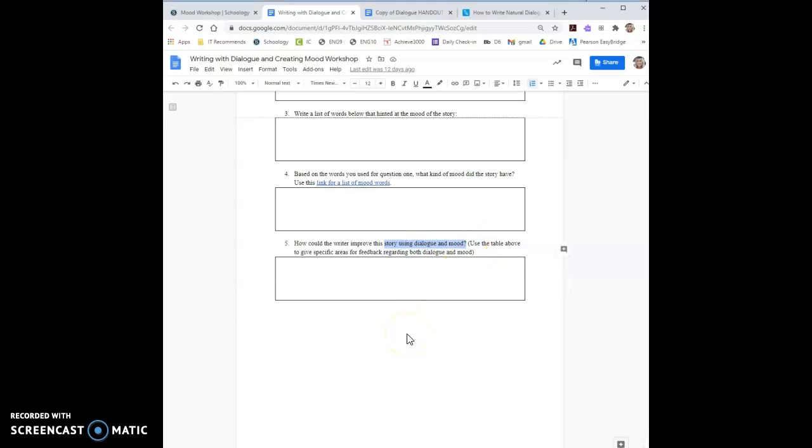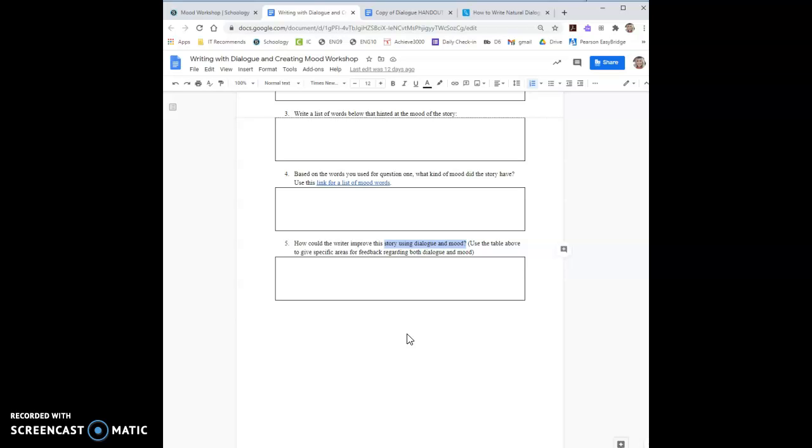This is going to be really helpful for you and for them because our final is a narrative that's going to be really focused on dialogue and mood. So when you can give them constructive feedback, it will help you as a writer, but it will also help them as a writer. So the kind of things that you'll probably want to focus on for number 5 is where do they tell the story instead of show the story? Also, where do they use words that are not descriptive that could become descriptive? So think about verbs especially, because oftentimes we use verbs that don't paint a picture when we could paint a picture.